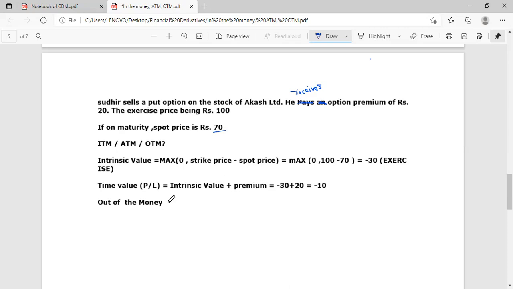These types of questions will come for 2 marks because there are 2 steps to calculate and identify out of the money, in the money, and at the money.